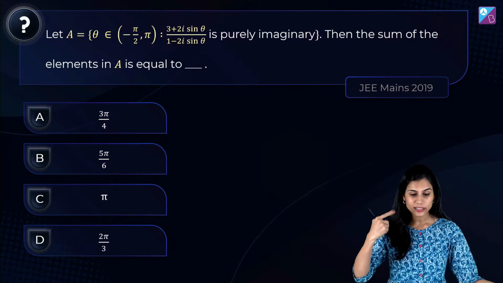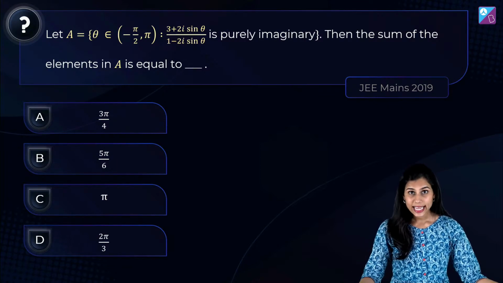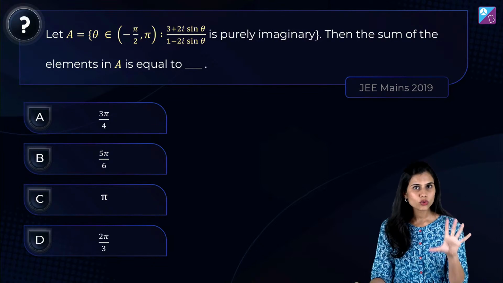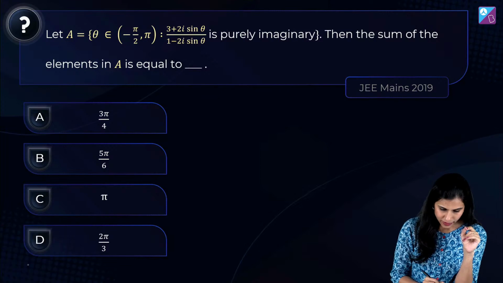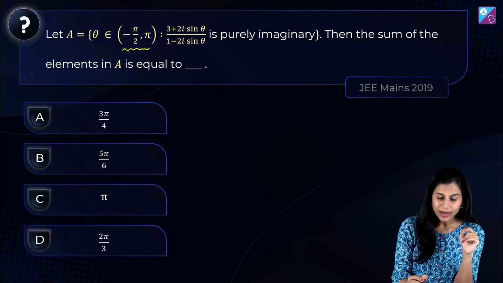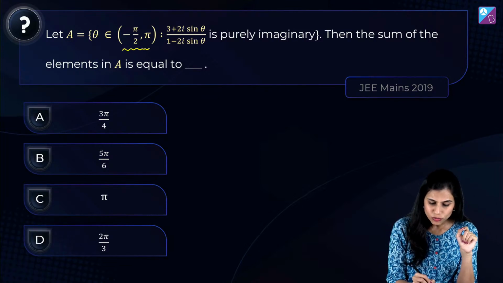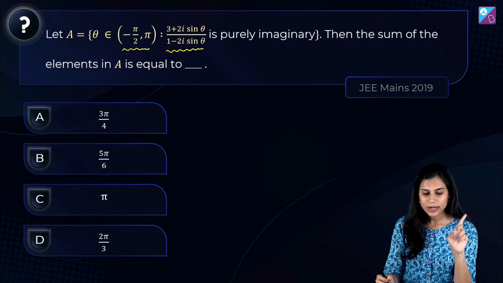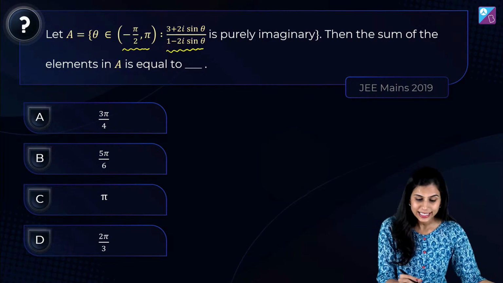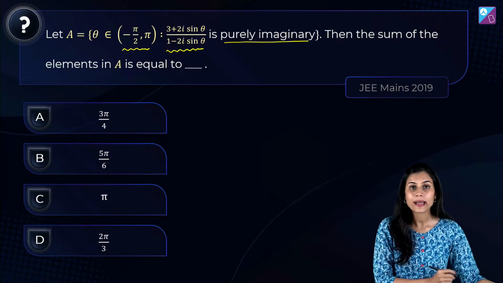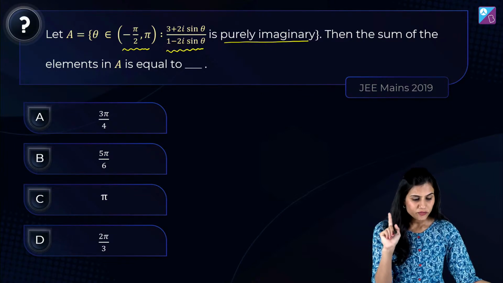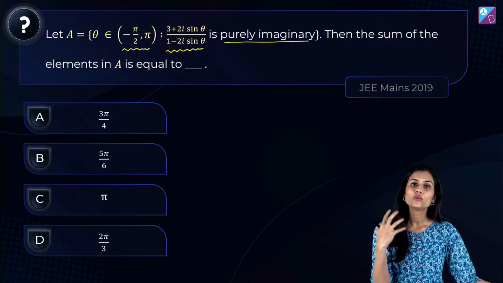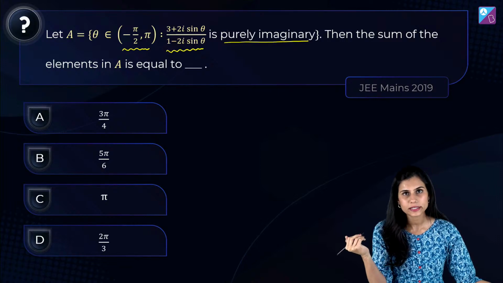Come on, let's get started with solving this question. It says A is a set which consists of all those angles theta belonging in the open interval minus pi by 2 to pi such that (3 plus 2 iota times sine theta) upon (1 minus 2 iota times sine theta) is purely imaginary. Read the statement very carefully. Then the sum of the elements sitting in set A is equal to what out of the given 4 options?